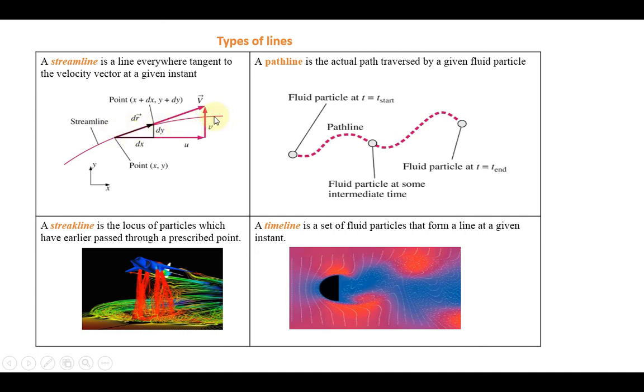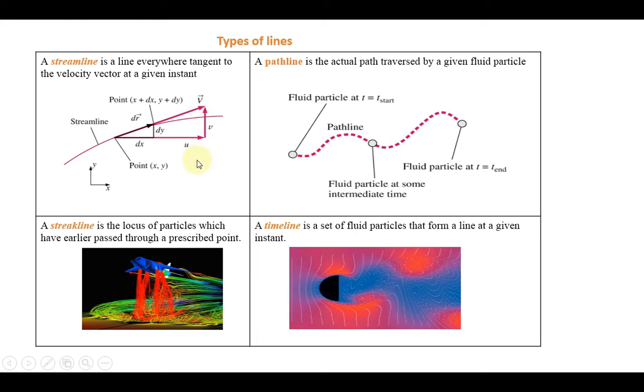So this is the line. I am drawing a tangent at the particular point. The direction of the tangent represents the direction of the flow. If the line is like that, it is called a streamline. For example, consider a deep curved zigzag line, where the corner may be very sharp.